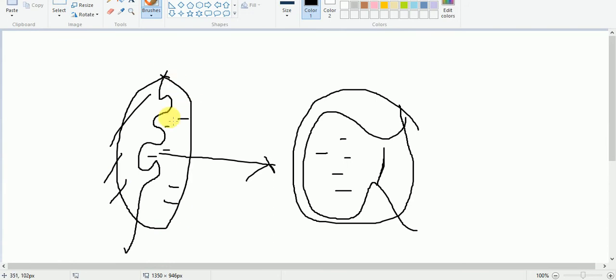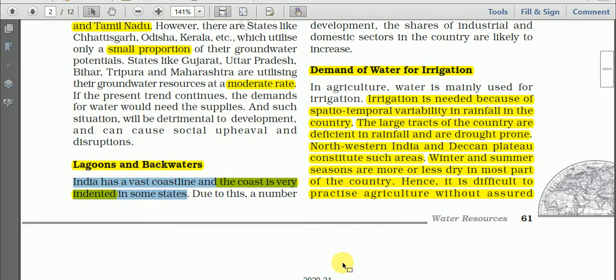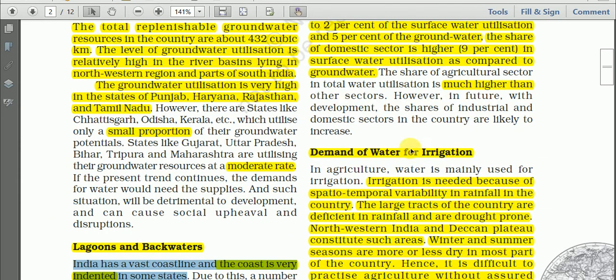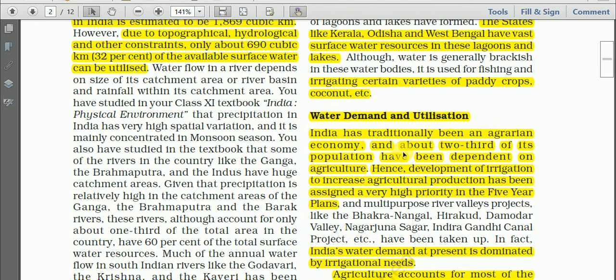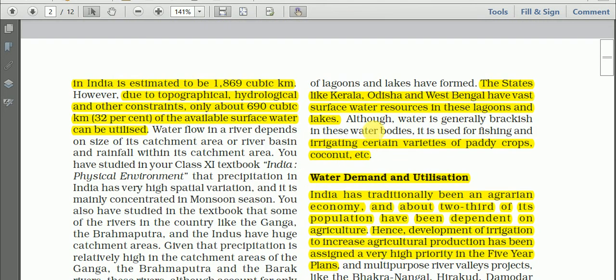In some states, due to this, a number of lagoons and lakes are formed at the coastal areas. So states like Kerala, Orissa and West Bengal have vast surface water resources in these lagoons and backwaters.